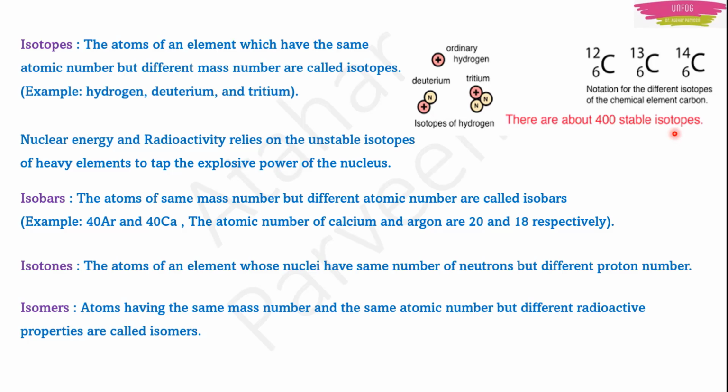And another type of elements are known as isomers. In isomers, the mass number will be the same, the atomic number will be the same, but they will have different radioactive properties. That type of elements are known as isomers. Isomers will have one more speciality, that their molecular structure will be the same. Okay, that's why they are known as isomers.